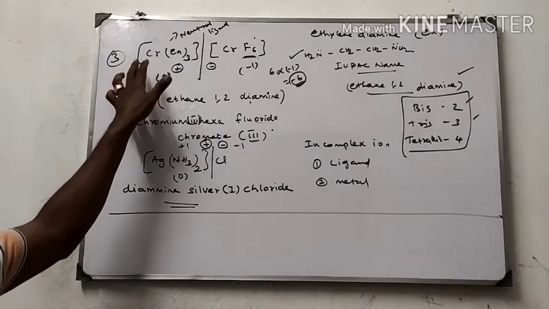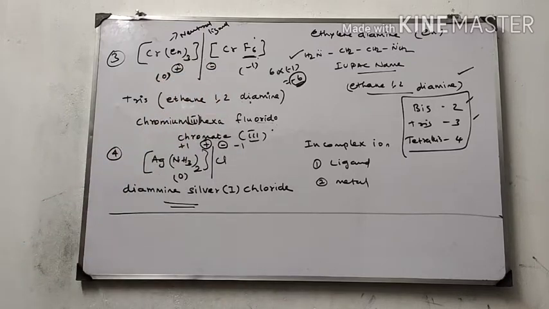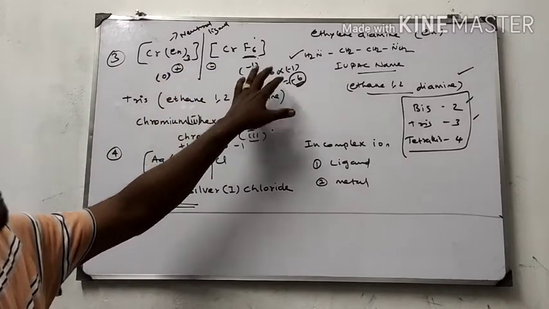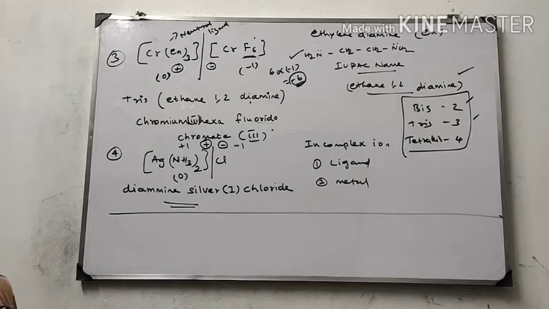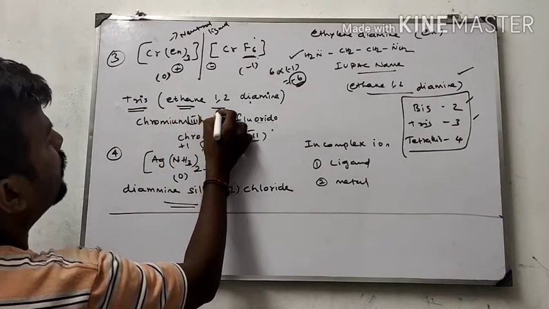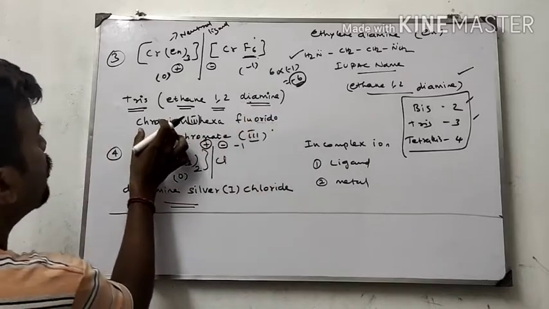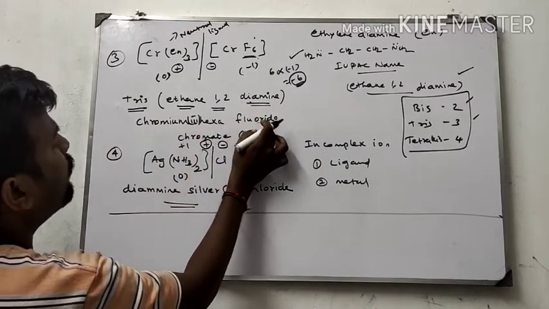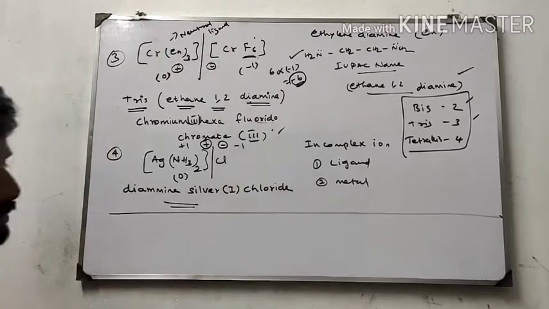Suppose 2 metal ions are present in 2 complexes, it means the total charge will be shared by the 2 metal ions. Therefore, tris ethane 1,2 diamine chromium 3 hexafluorido chromate 3. This is the name of this compound.